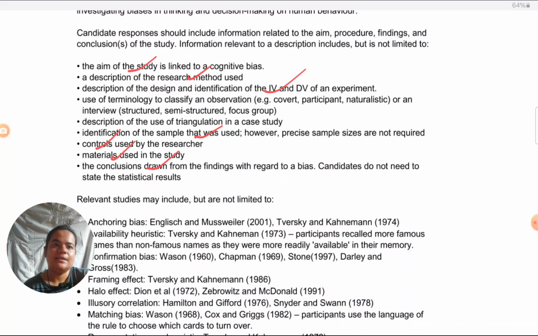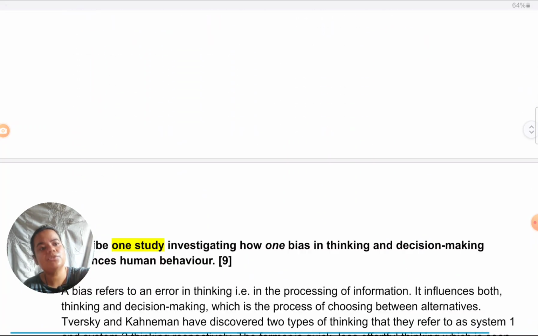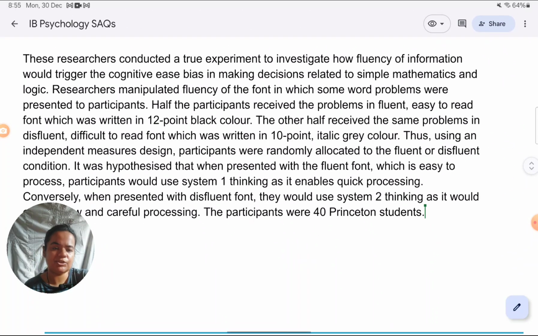And also they are saying information relevant to the description includes this, relevant to the description. So again, they are not saying you have to only cover each and every, otherwise they would have said that it should mention each of these. Relevant to, so what they mean is what is most important to this study. Means what I'm trying to say is you can give some of the features or most of these features, you don't have to really give all of them. Right now I'm demonstrating to you, so I'm trying to include as much as possible.